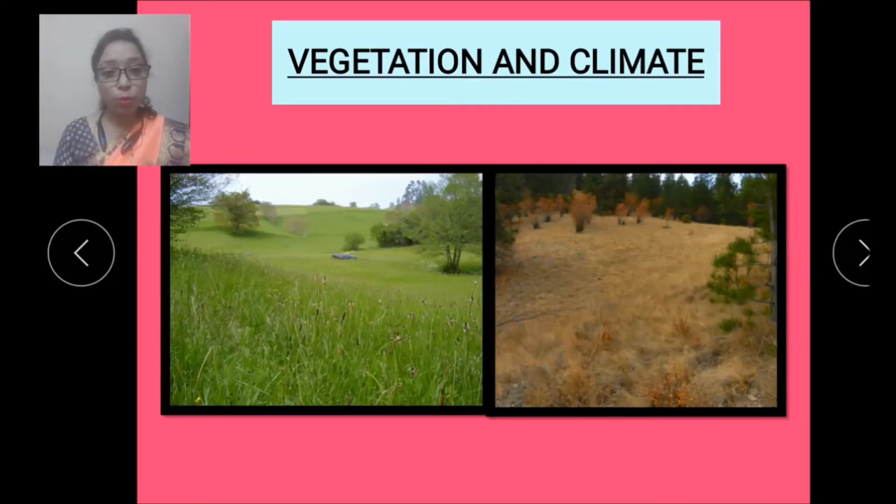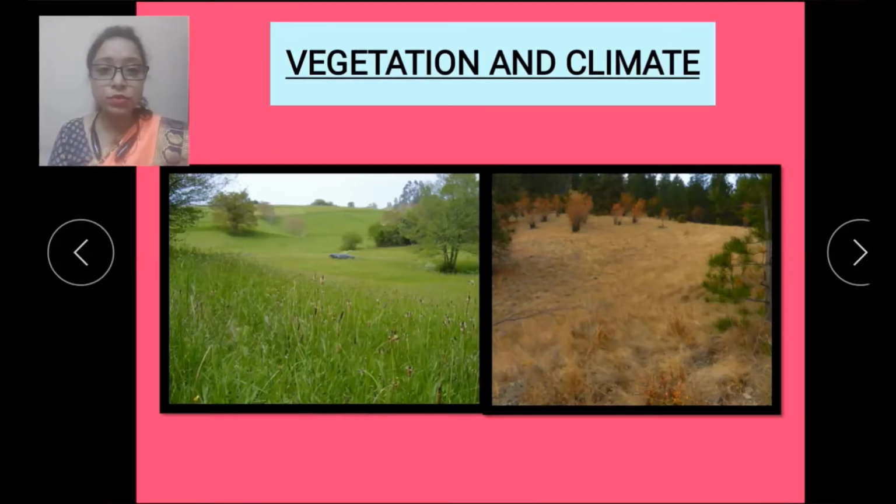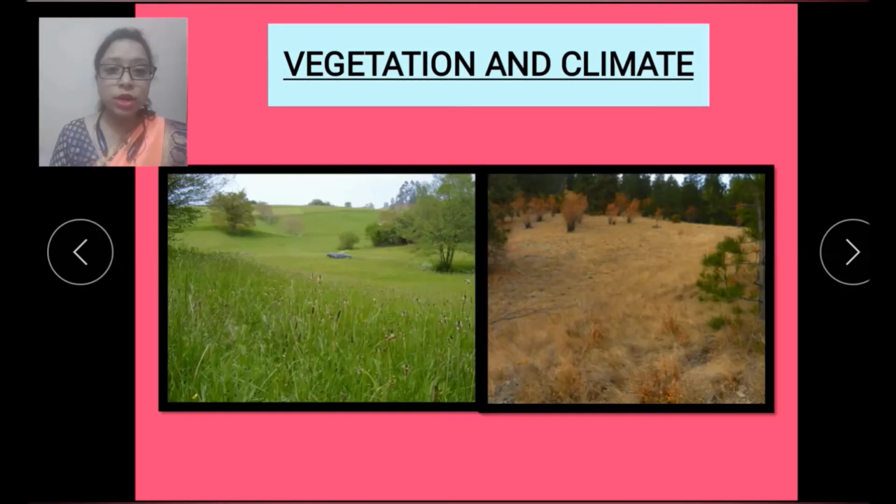So here two pictures are given. One is green grass and another is brown grass. So this shows that the grass is green in summer and brown in autumn. You can see over here in these grasslands only few trees can be seen. Everywhere there is grass. So the soil of the prairies, like every grassland, is fertile soil.